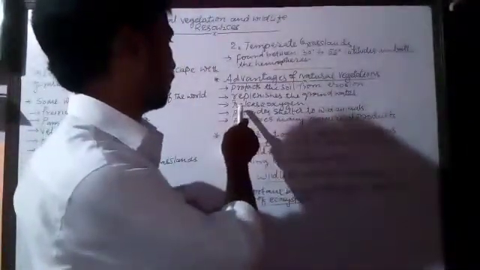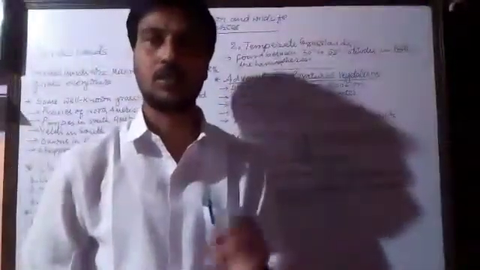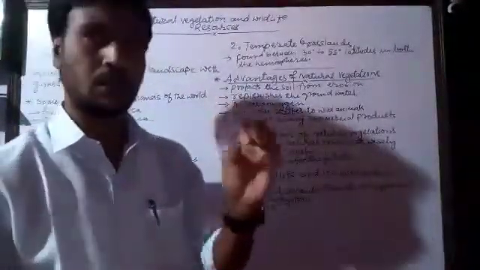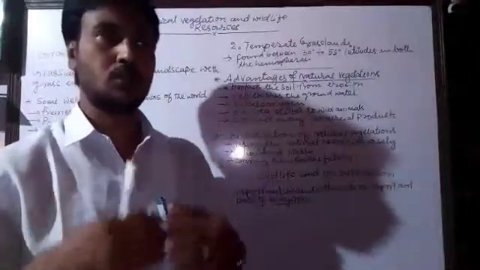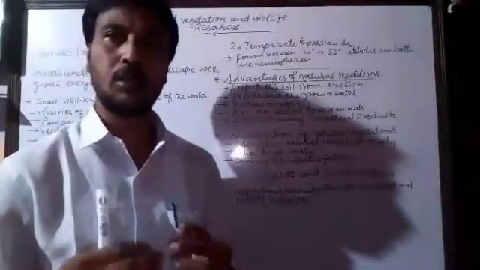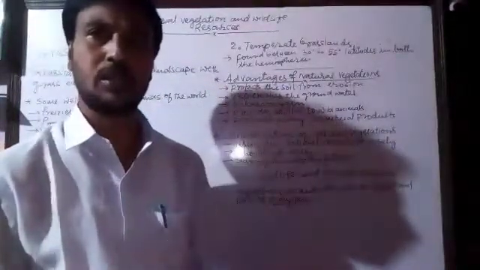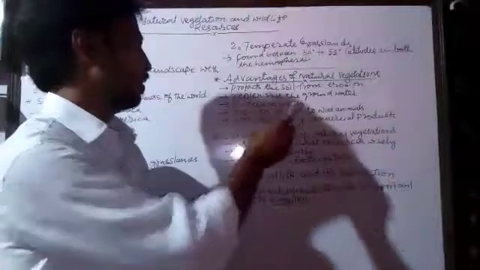Next, they release oxygen, which is very important. This is the most important thing about natural vegetation, the plants, grasses and trees. They release oxygen, and this oxygen is important for all living beings, including human beings and animals. We breathe this oxygen which is released by the plants.